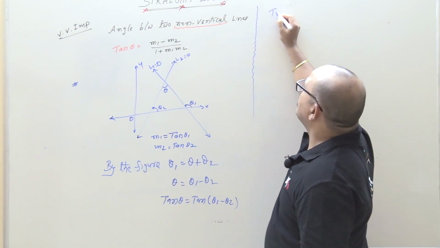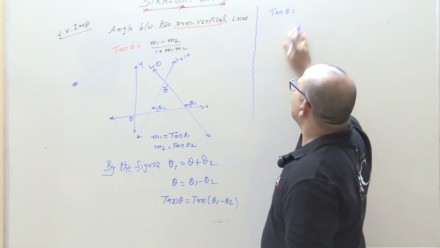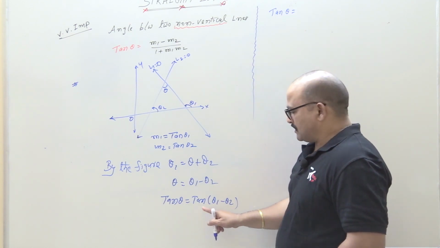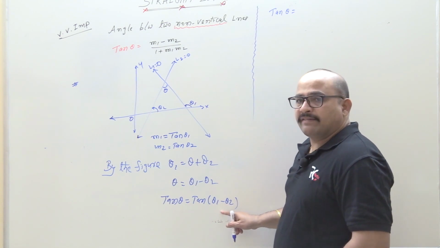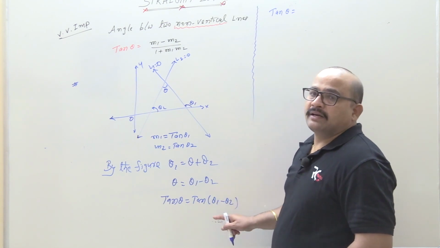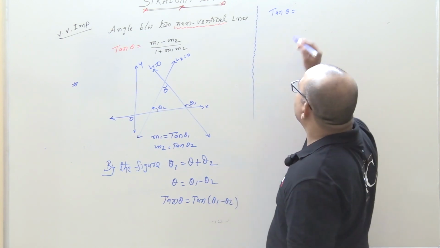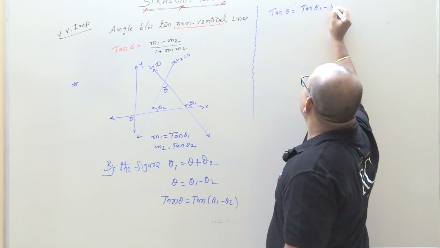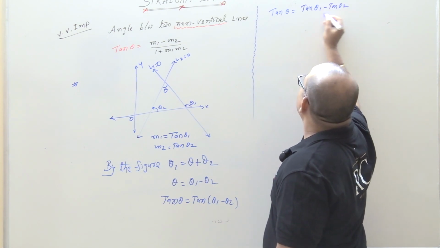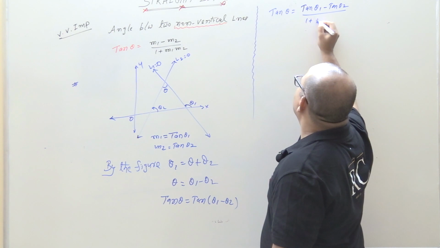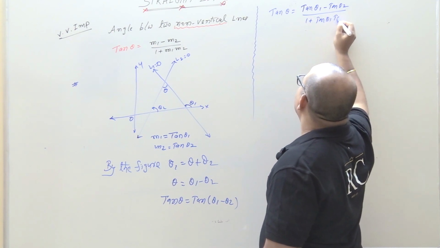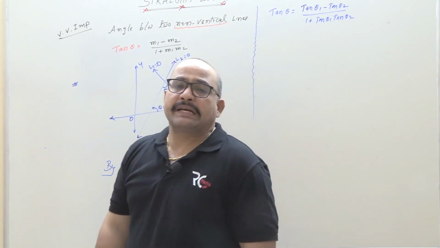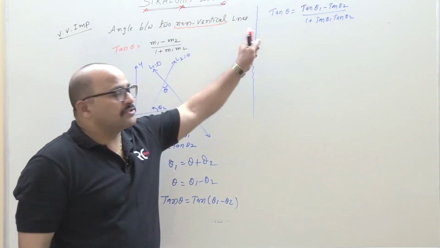Tan theta is equal to, students, tan of A minus B. Tan of A minus B formula, trigonometry students: tan A minus tan B by 1 plus tan A into tan B. Here tan A is tan theta 1 and tan B is tan theta 2. This is the trigonometry formula in terms of tan.